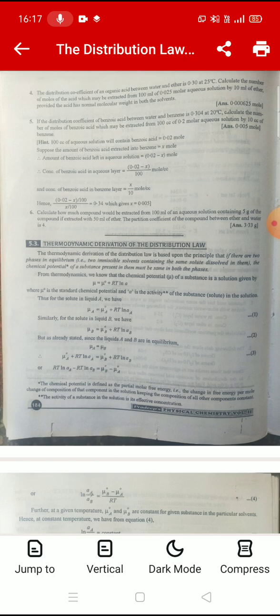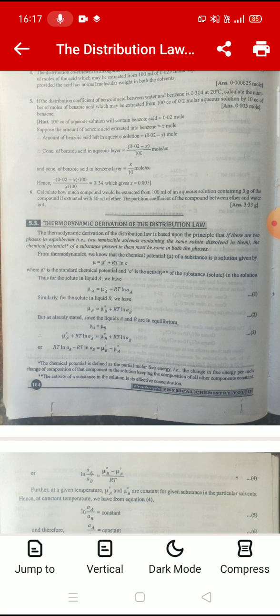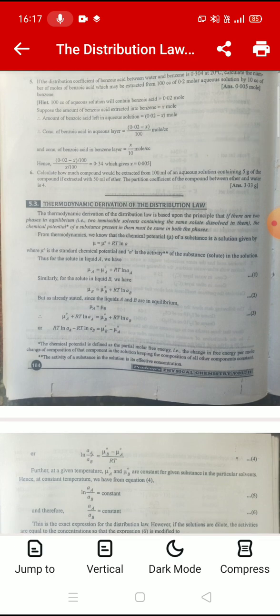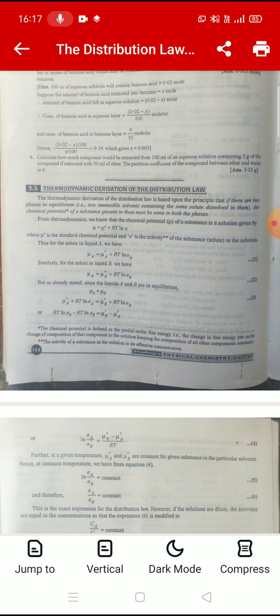From thermodynamics, we know that the chemical potential, which is denoted by mu, of a substance in a solution is given by mu equals mu naught plus RT ln a, where mu naught is the standard chemical potential and a is the activity of the substance, or solute, in this solution. Thus, for the solute in liquid A, we have mu A equals mu naught A plus RT natural log of a A.